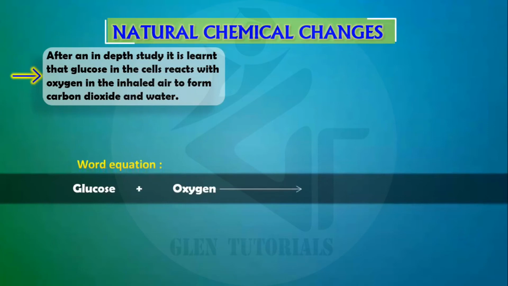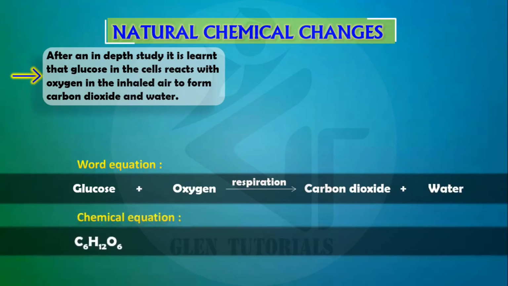So we write this in the form of a word equation. We can write it as glucose plus oxygen, respiration process, gives us carbon dioxide and water, and we write this as a chemical equation. Glucose C6H12O6, oxygen is O2. Respiration gives us carbon dioxide and water. These equations are very important. Please take it down or take a screenshot of it.